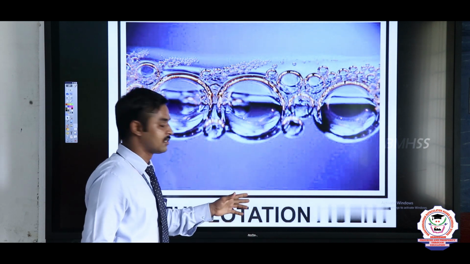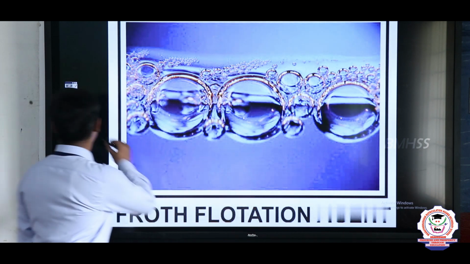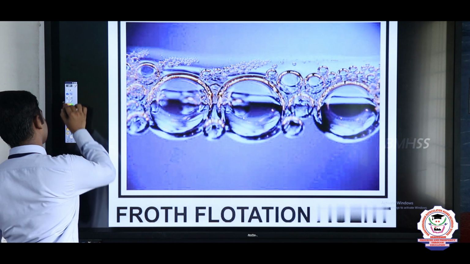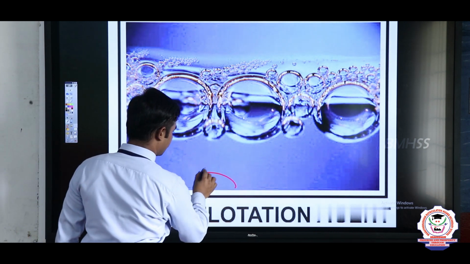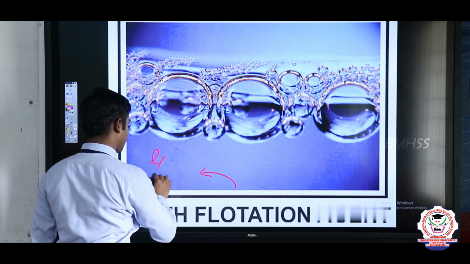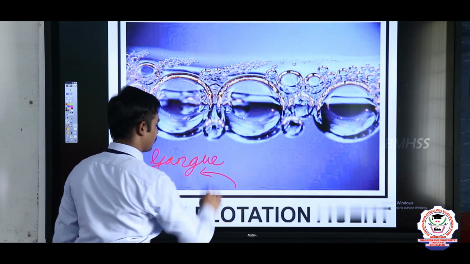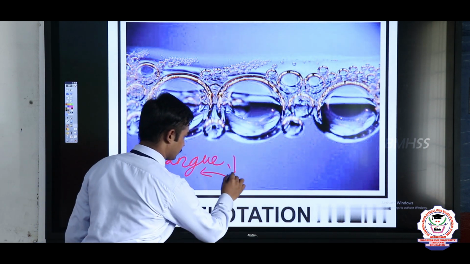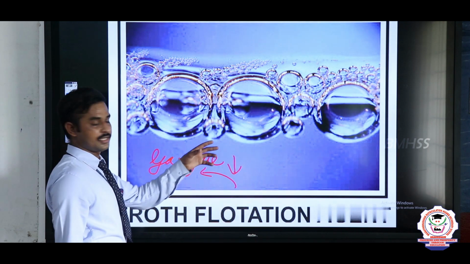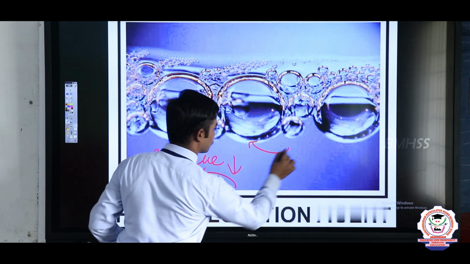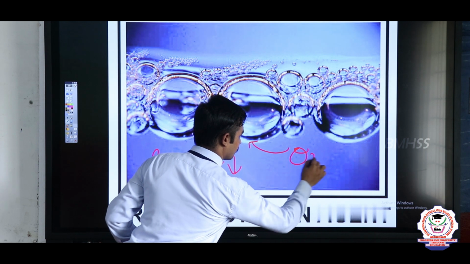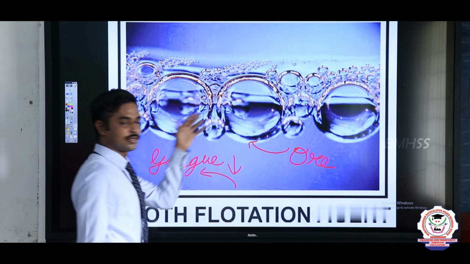So the precipitate includes only the impurities, that means the gangue particles, which are precipitated down, and the remaining ore particles are suspended on the water.